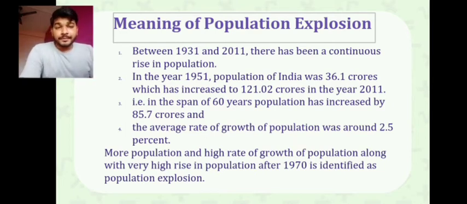Because of this large population and high growth rate, a population explosion was identified in 1970. When was this identified? In 1970 we saw that this population explosion is happening: our death rate is decreasing and the birth rate is increasing. Because of this, our population has been increasing day by day. So this is all about your population explosion.